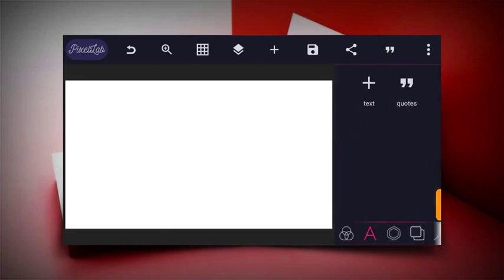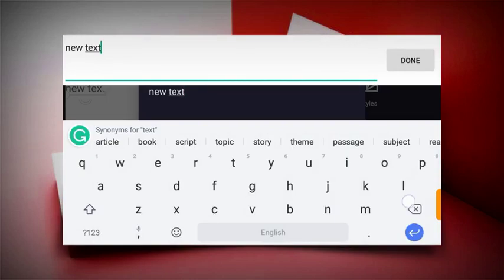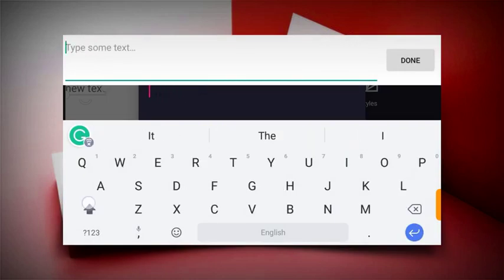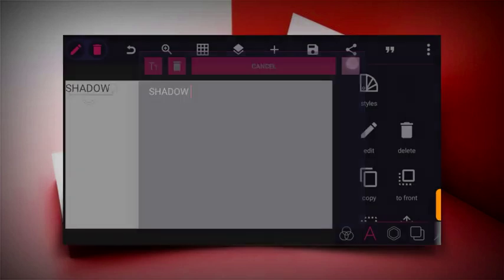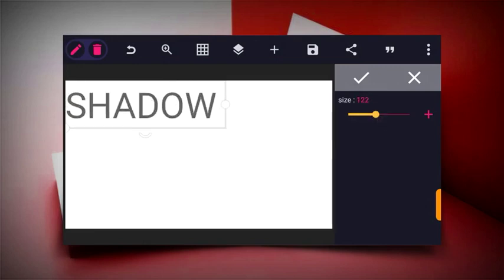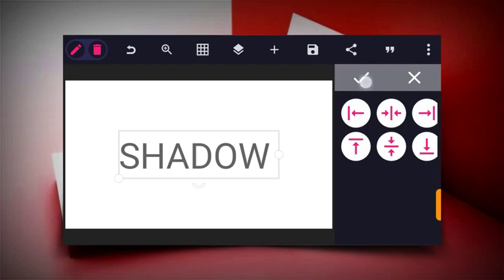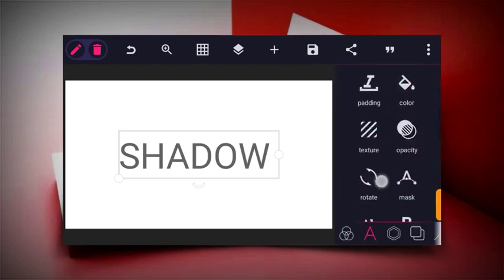And then click on the A icon to insert your text. So type in your text, it can be anything. For this tutorial, I'll be using the shadow text. So after that, increase the size using the size option to increase it to a specific size, and then use the relative position to align the vertical and horizontal side. Make sure it's at the center.